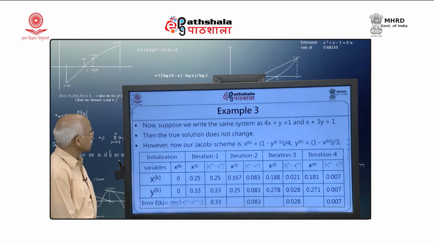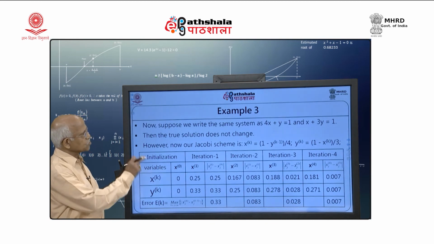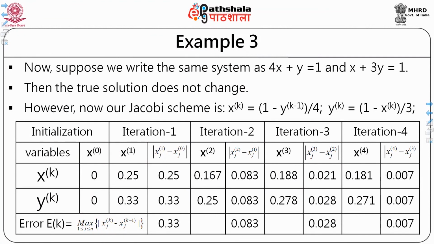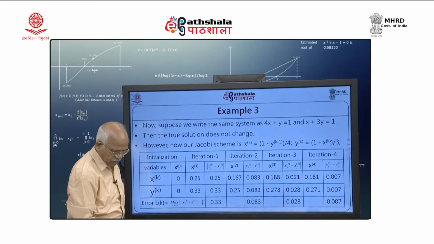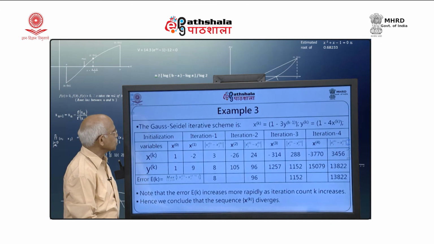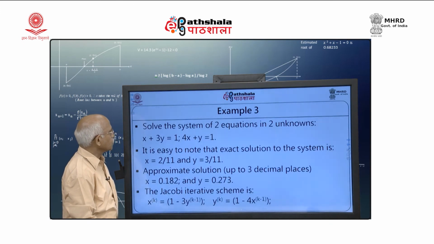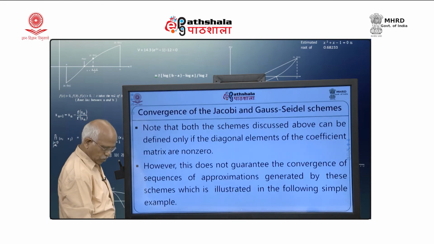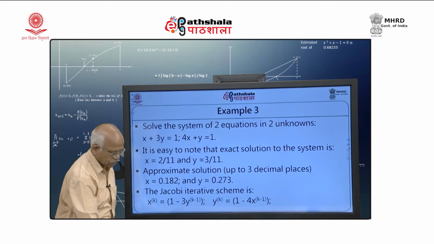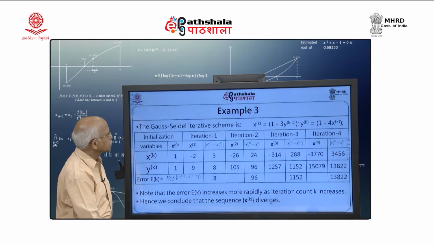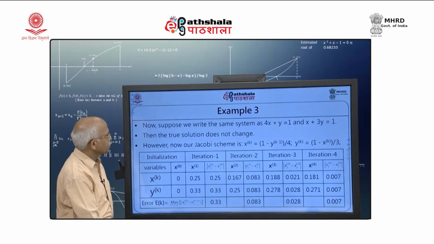Now, suppose we write the same scheme in the reverse order. So, I am writing first this equation and then next this equation. In the earlier scheme, what I had written first was this and then second. I am now interchanging the equations here. So, if I do that, I am changing my system like this.